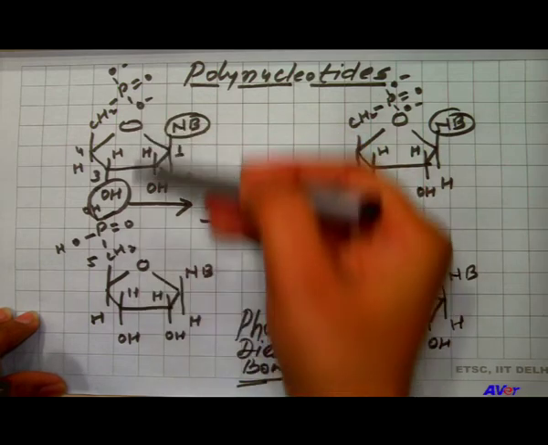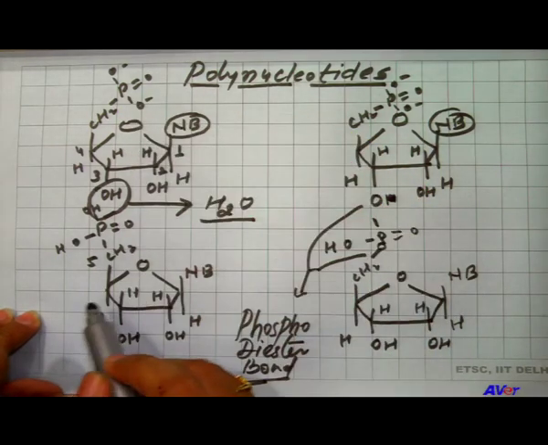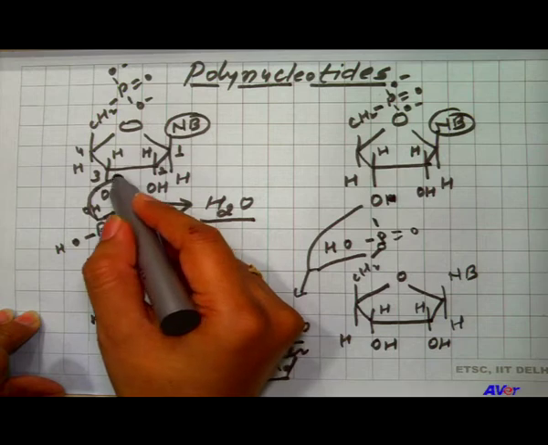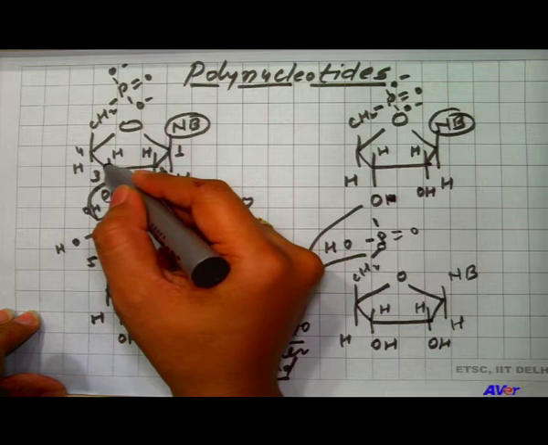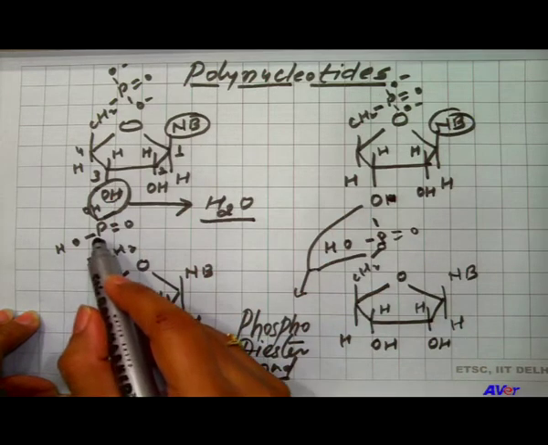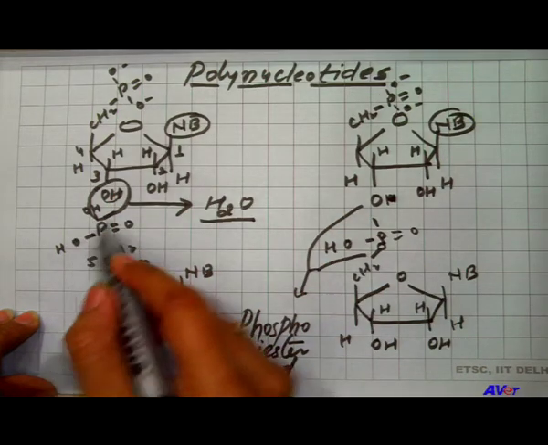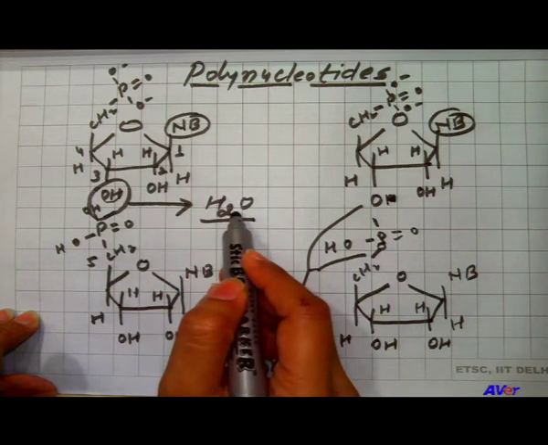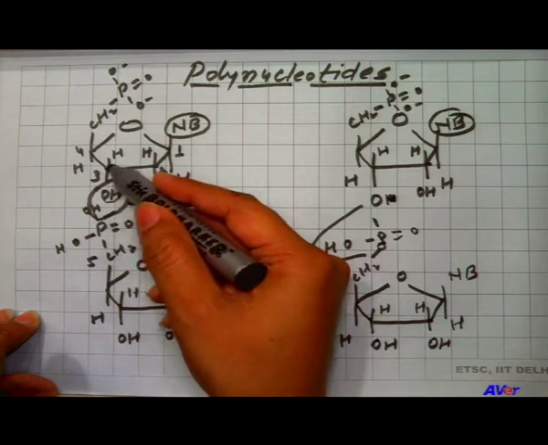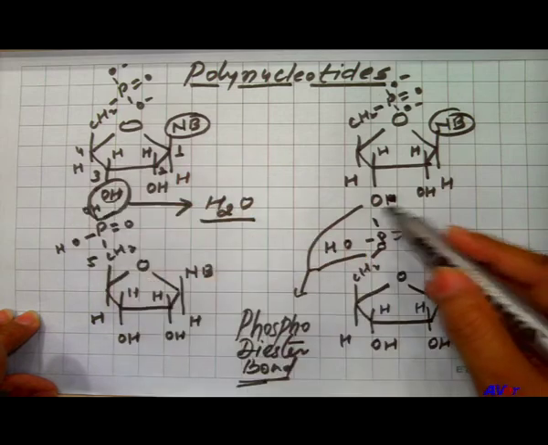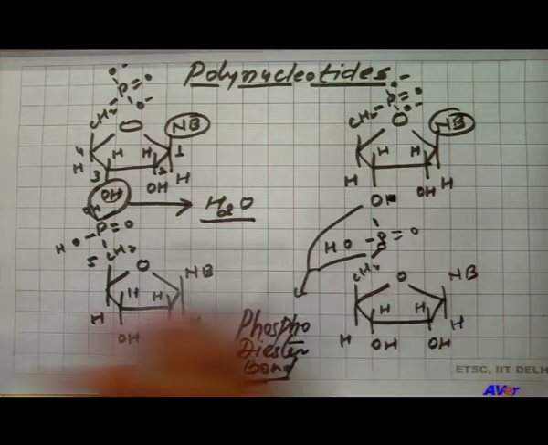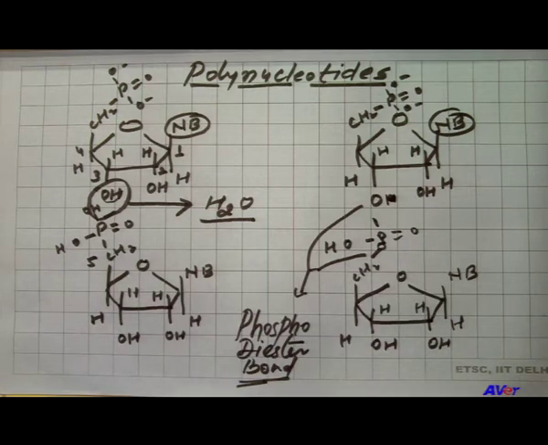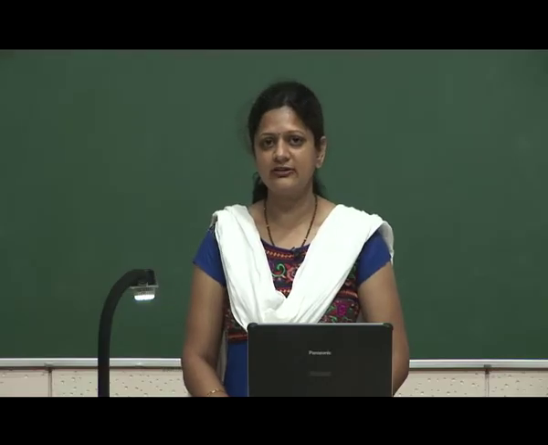The two nucleotides combine together, there is a reaction between the alcohol of the third carbon of the first nucleotide and the fifth carbon phosphate molecule. There is release of a water molecule and there is an oxygen bridge between the two nucleotides, and they form a phosphodiester bond like this. This is how the polynucleotides are synthesized inside the cells, how the nucleic acids are synthesized inside the cell, how the phosphodiester bond is created.